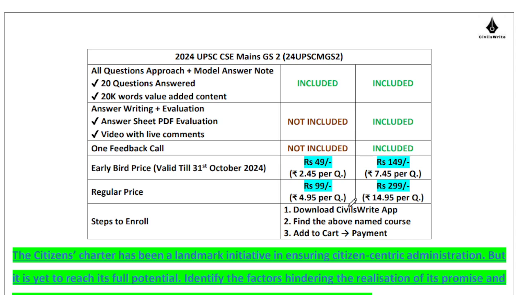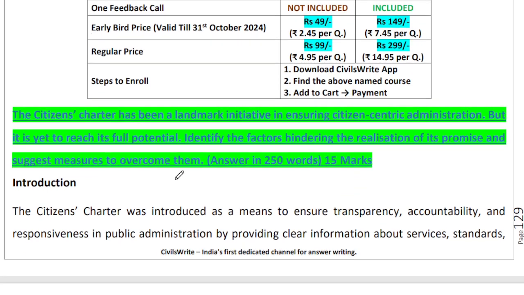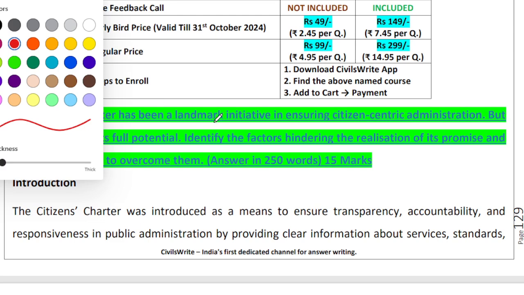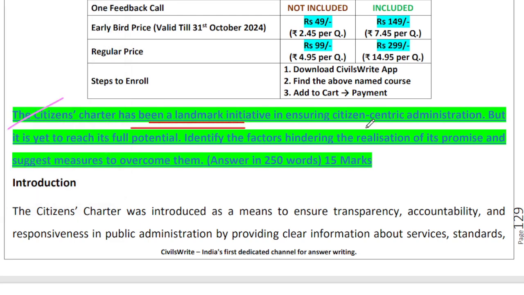All right, moving ahead to the next one. Citizens Charter. It has been a landmark initiative. It has helped in ensuring citizen-centric administration in the sense that things get done in a time-bound manner in a public office. You get your services on time, apparently.